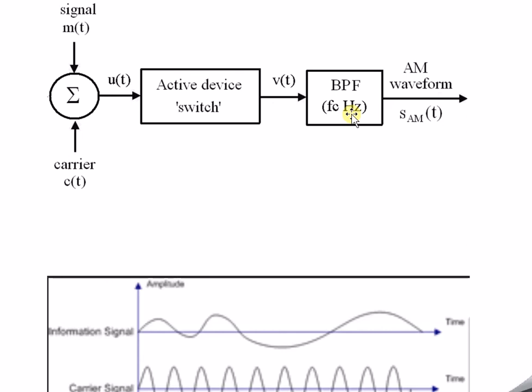Suppose I want to pass only frequencies from 10 hertz to 20 hertz through a filter. The rest of the other frequencies should be filtered and should not be allowed to pass through the filter. So in that case, only 10 to 20 hertz frequency waves will be allowed to pass through this filter, and the rest of the frequencies are not allowed to pass. That means they are filtered. Okay, so only a particular band of frequencies, for example 10 to 20 hertz, is allowed to pass through it. So then finally we will get the AM waveform.